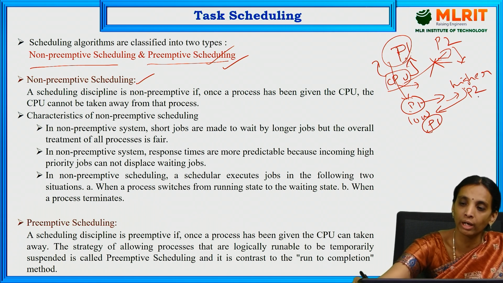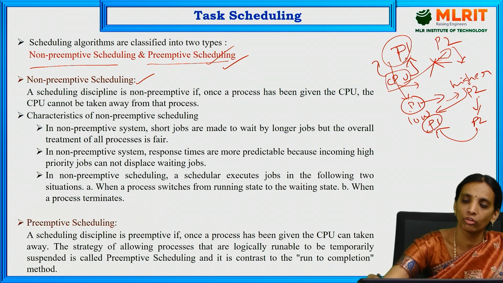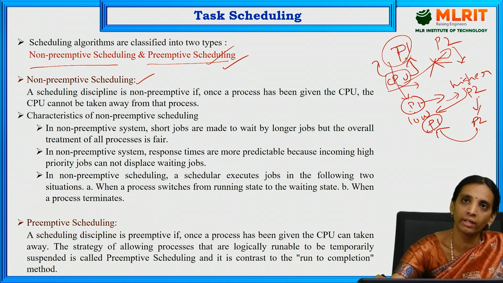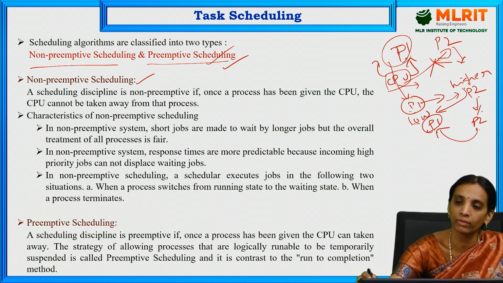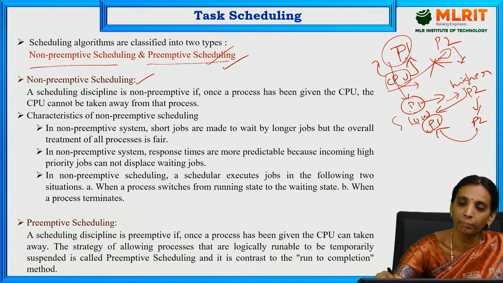After completion of the higher priority process P2, the resource will again be released by P2 and allotted to P1. That means without the completion of P1, the resources are released and assigned to another process, and after completion of the second process, the resources are taken again by the first process, which completes its execution. So that is preemptive.